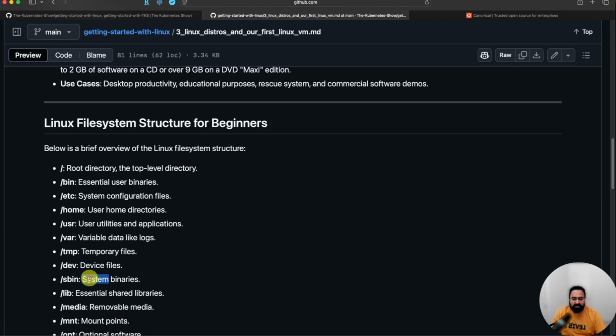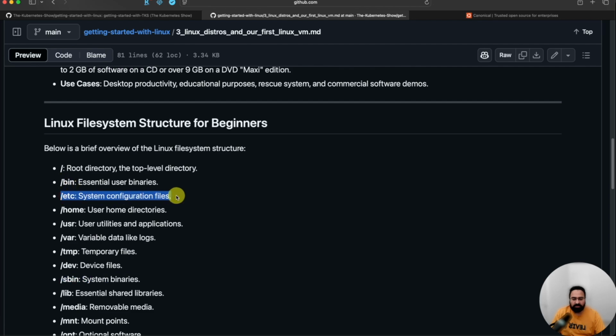Sbin is system binaries. The people who defined these standards wanted to have this separation where if user is installing something, it should get installed in its own directory, versus going and modifying the components of the operating system itself, right? So that's why sbin is separate and bin is separate.